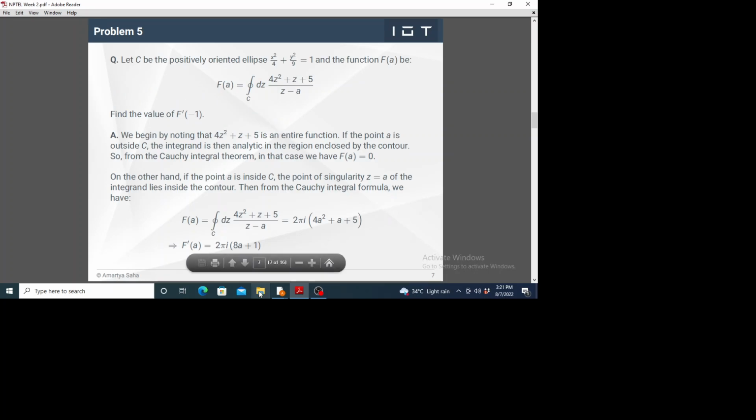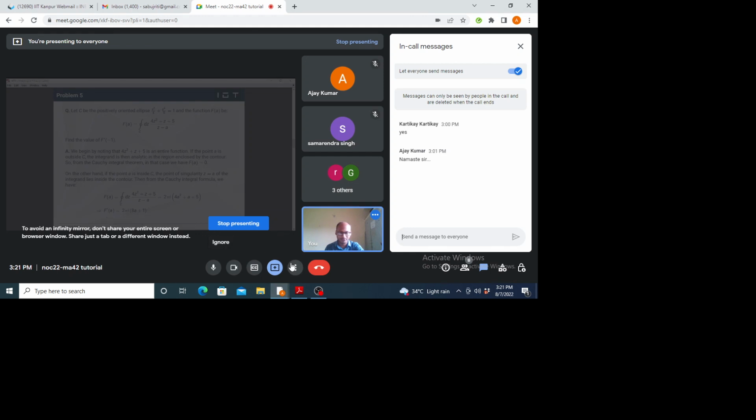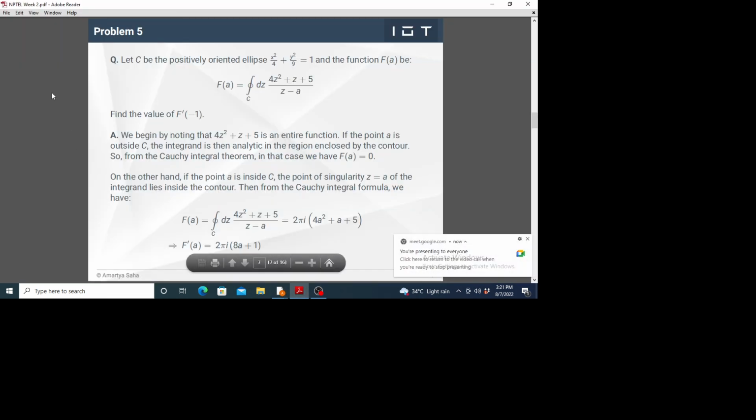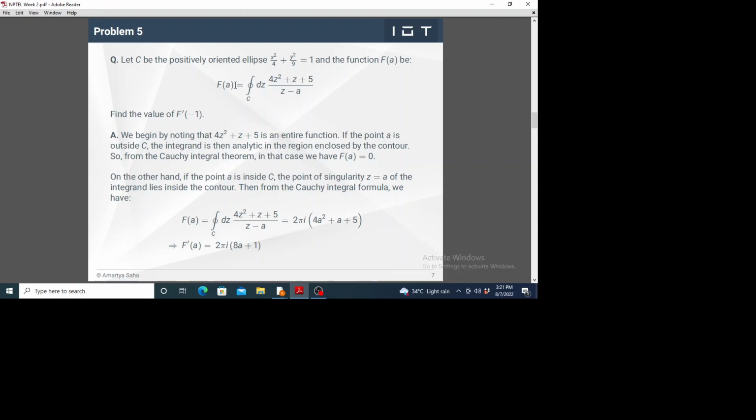So a similar kind of problem. Let's see, with a positively oriented ellipse. So it's an ellipse and the function f(a) is defined like that. It's a function of a, where you are integrating over z. Of course, in the final answer there will be no z dependence, but the final answer will depend on a. Okay, so we need to find the value of the derivative of this function f(a) with respect to a at the point a equal to -1. So this is the question.